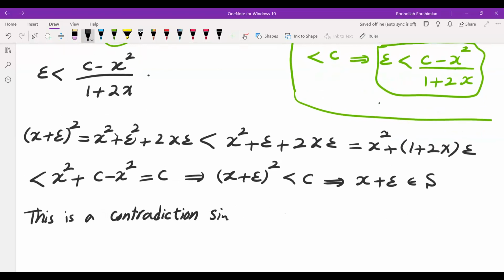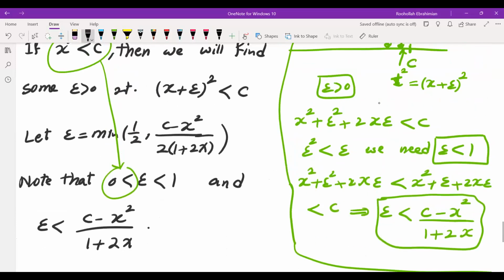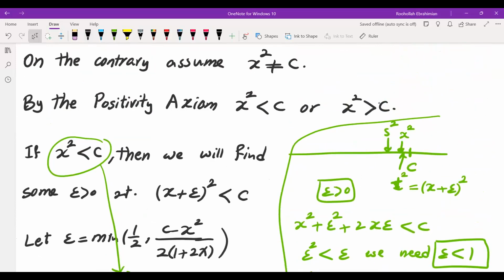This is since x plus epsilon is more than x, and x was the supremum of S. So that is a contradiction. So what we just showed is that supremum squared cannot be less than c.